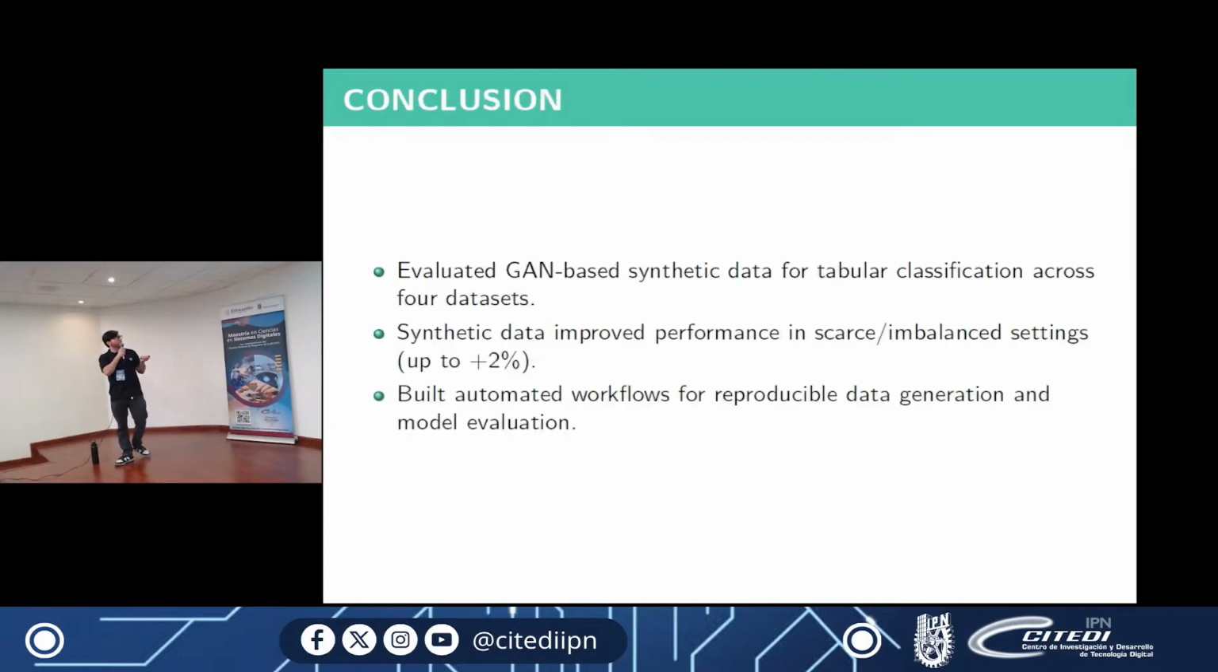So in the conclusion, we evaluated GAN-based synthetic data for tabular classification across 4 datasets, and we concluded that synthetic data improves performance in scarce, imbalanced settings by up to 2%. So that's great news. And we built automated workflows for reproducible data generation and model evaluation, just to have better results.